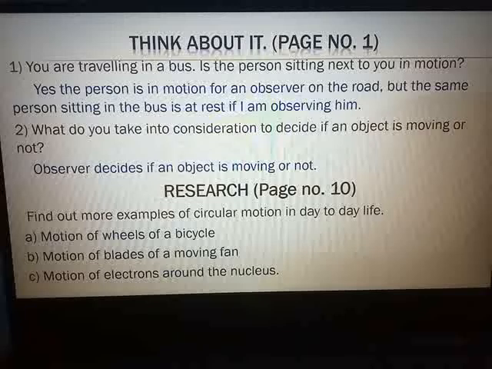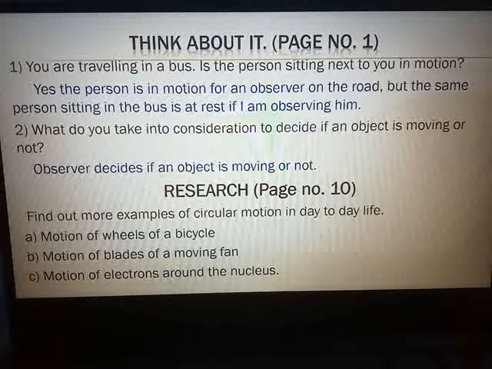We take one more example. You are traveling by a train. When you are traveling by a train which is in motion, you see the trees or the roadside buildings appear to move along with it, although they are at rest. So for you, the roadside buildings and trees appear to be moving, but the same buildings and trees appear at rest for the person standing on the road. So the concept of motion depends from person to person. It depends on the observer who is observing the things.